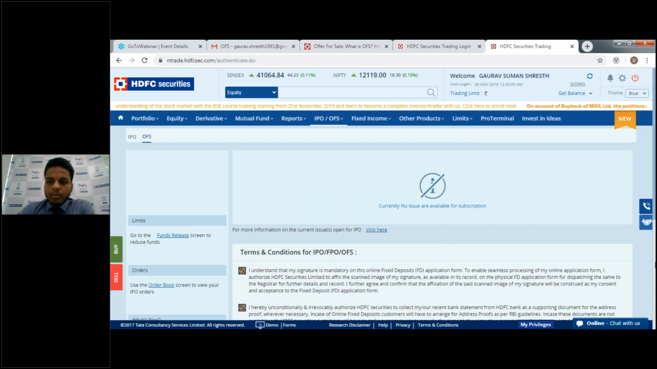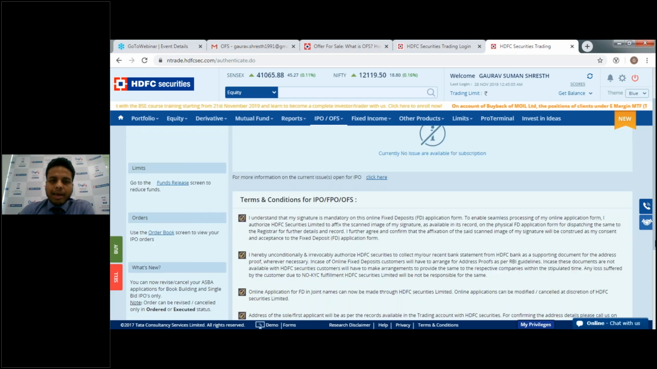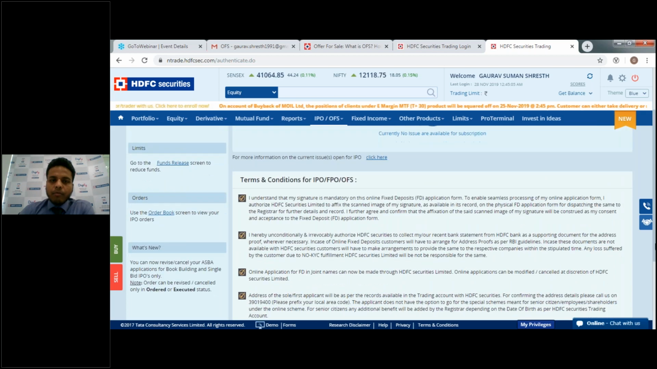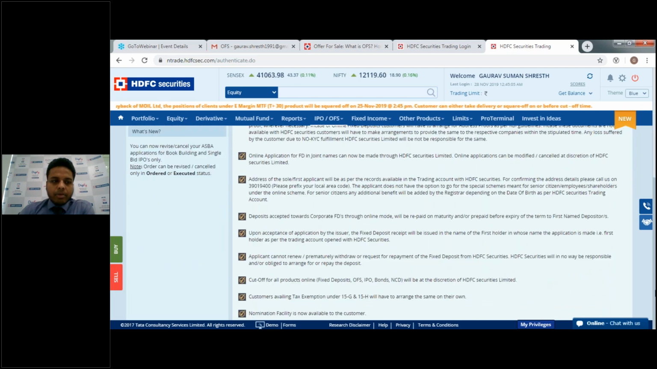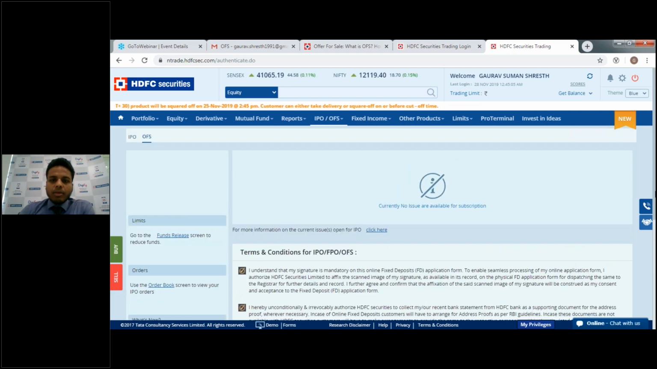At the bottom, you will be able to see the terms and conditions, not only for OFS, but for the entire IPO, FPO, which stands for follow-on public offering, and OFS, which stands for offer for sale. On the left hand side, you can see order book and fund release limits, and at the top you can see the OFS which is available. As of now, since there is no OFS available, you will see a message: currently no issues are available for subscription. But once an OFS is live, you will be able to see the details over here, and you can apply for the OFS from this particular panel only.